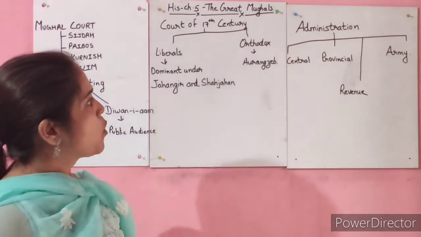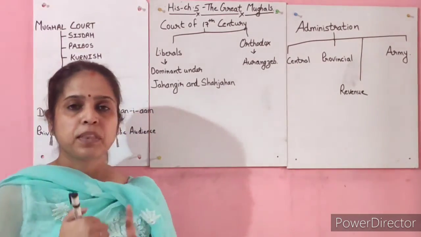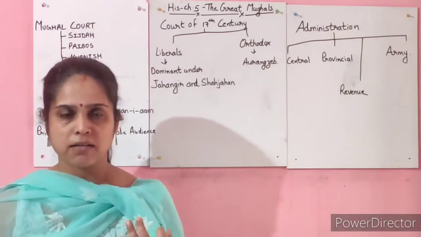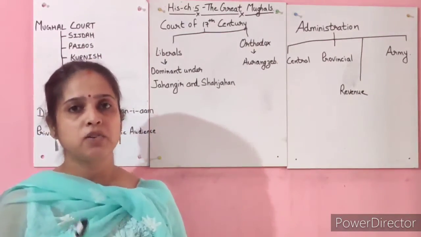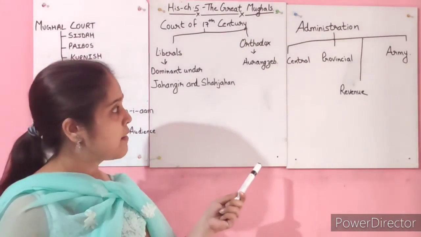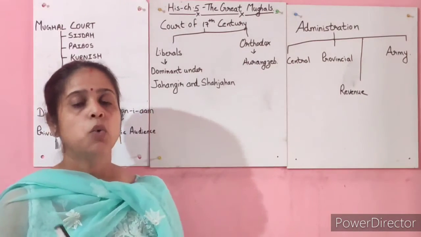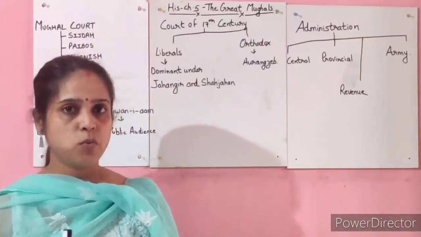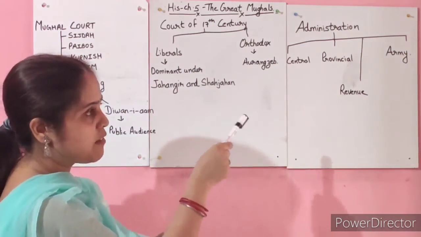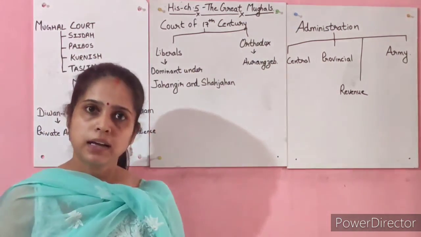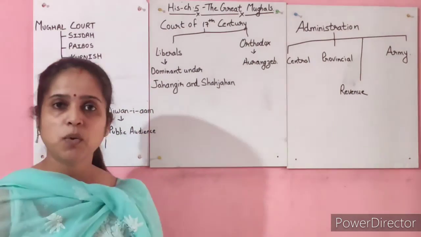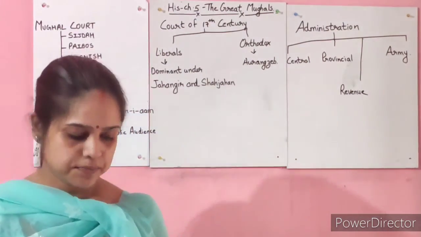Now coming to the Mughal administration. The administration of the Mughals, we will be studying in four parts. The administration is divided into four parts, that is central, provincial, revenue and army. We will be discussing this administration one by one. I will be explaining central separately, then provincial, revenue and army. Clear? I hope everything is clear till here. Okay, so let us start with the administration.